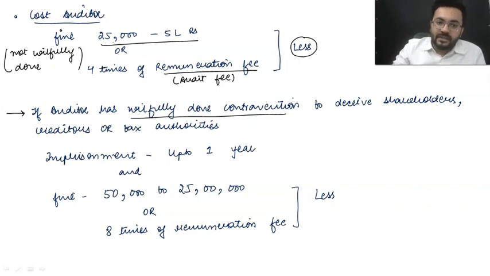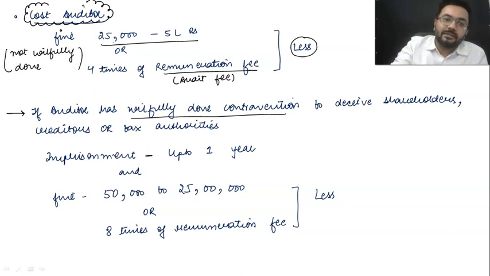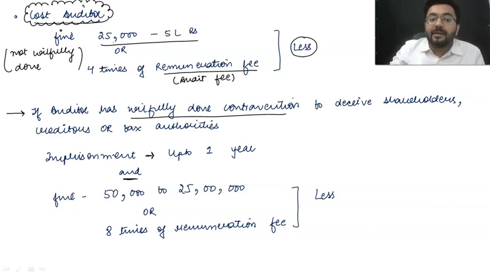So now the law is saying, oh my God, now I'll punish you. So imprisonment is going to be there for the cost auditor. Do remember, these provisions are for the cost auditor, my dear students. The cost auditor is going to be punishable with imprisonment, which may be up to 1 year, and both of them, there will be fine and there will be imprisonment.